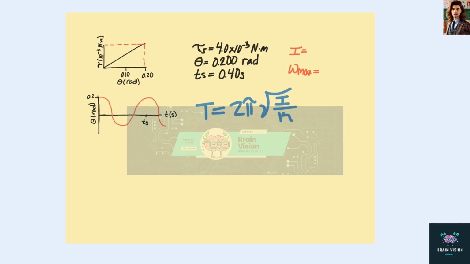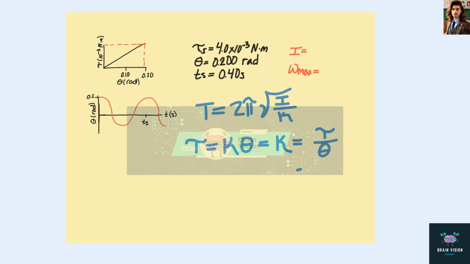To get torsion, we're going to use the equation torque equals torsion times theta. We have our theta and our torque, so we can rearrange this to solve for torsion, where torsion equals torque divided by theta.